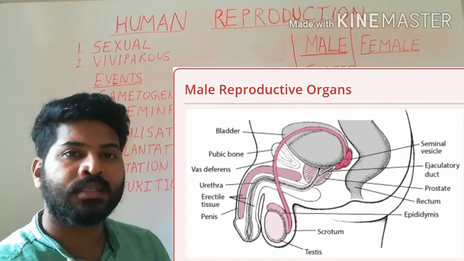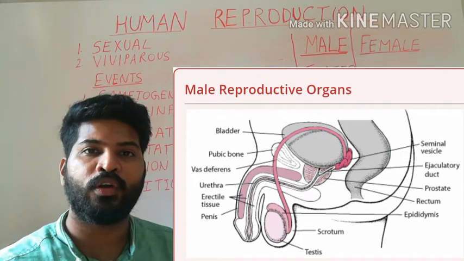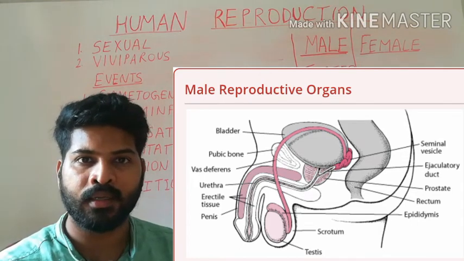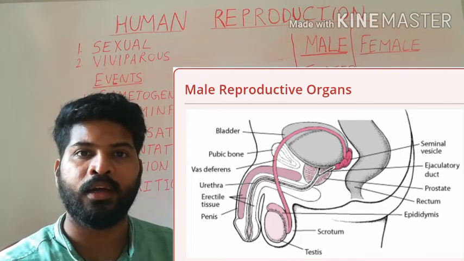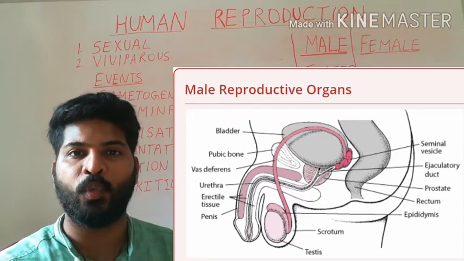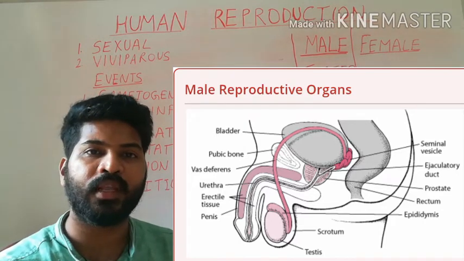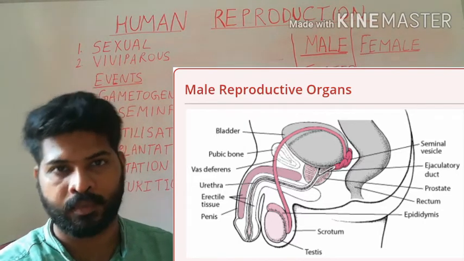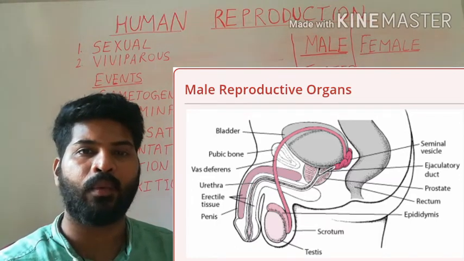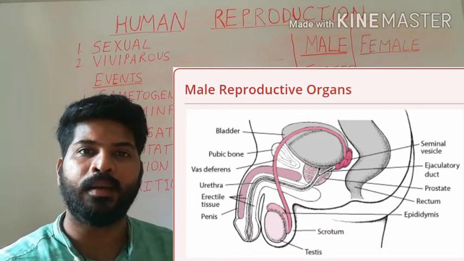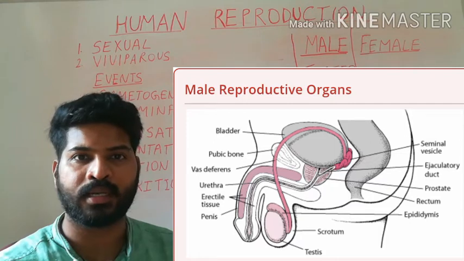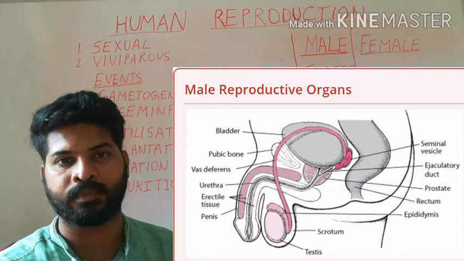The testis is around 4 to 5 centimeter in length and 2 to 3 centimeter in width. It is roughly oval in shape. It is covered by an outside membrane which protects the inner components.